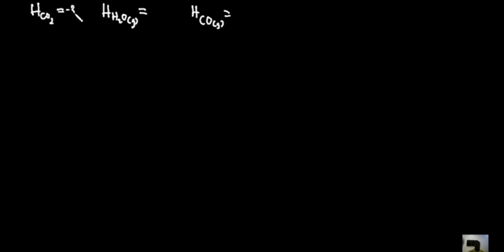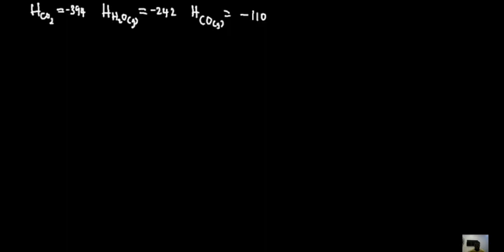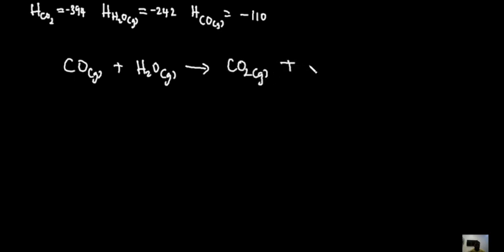So we have minus 394 in kilojoule per mole. Here we have minus 242, and then here we have minus 110. So these are the heat of formation of these substances. So moving ahead, back to the question. The question now says, what is the standard enthalpy change for the reaction CO plus H2O reacting to give CO2 plus H2? So we have a reaction between carbon monoxide plus H2O gas, and when this reaction occurs, it gives carbon dioxide plus hydrogen gas.